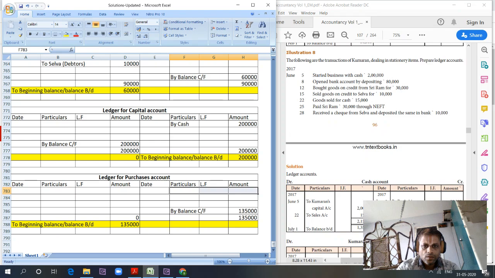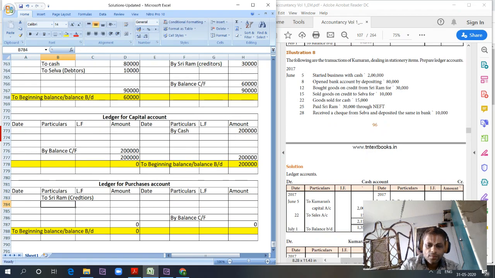What is the journal entry for purchases we made? Bought goods on credit from Sriram for 30,000. So purchases account debit to sundry creditors, Sriram account, to Sriram creditors for 30,000 rupees.